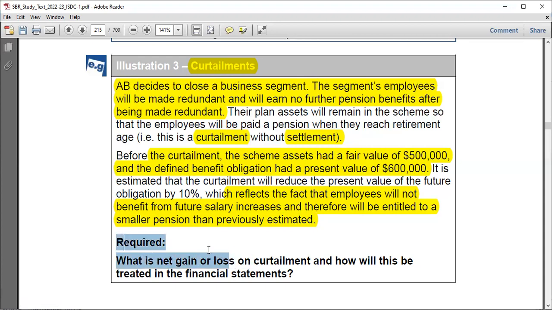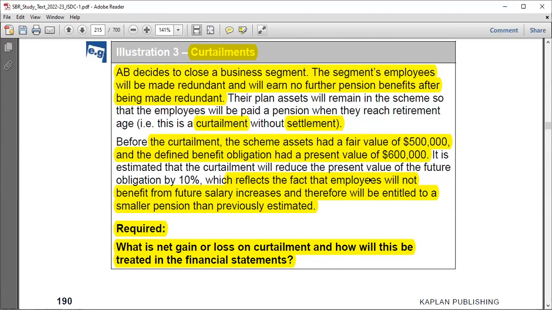Required. What is net gain or loss on curtailment, and how will this be treated in the financial statements? Actually, about treatment in the financial statements, we said that whether it's due to amendment or curtailment, it affects past service costs, and so it would go to the statement of profit or loss. All right. So let's go and try to take a look at this, right? Okay. So you had the plan assets and plan liabilities, and now you are told that the obligation actually will have to decrease by 10%, right?